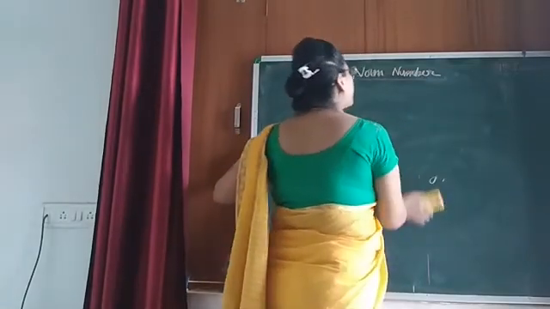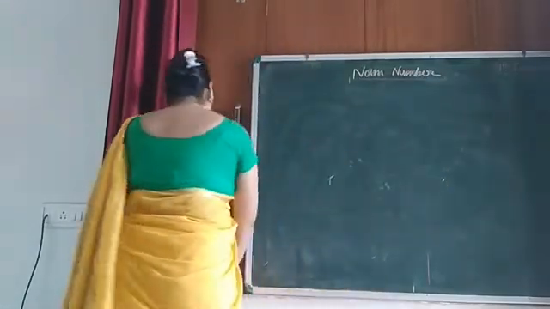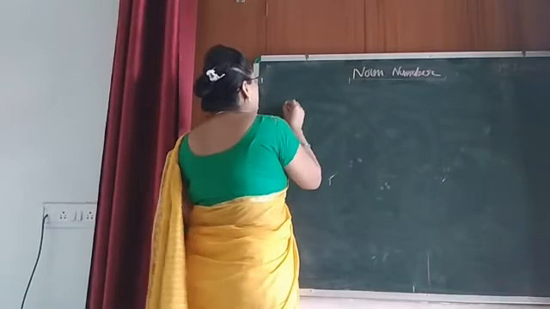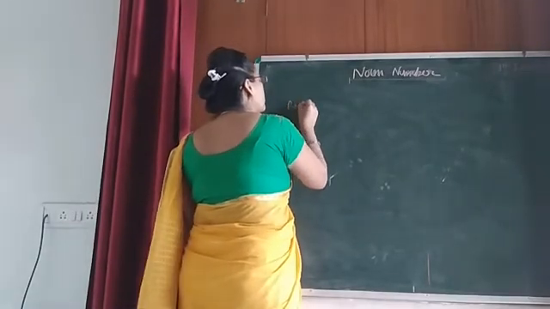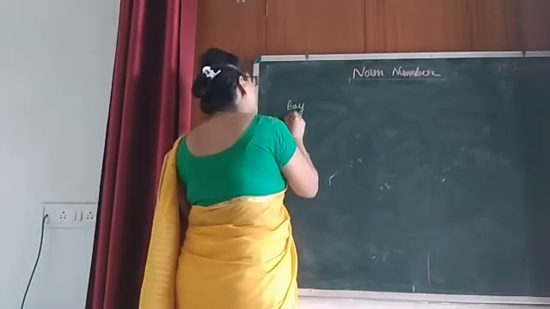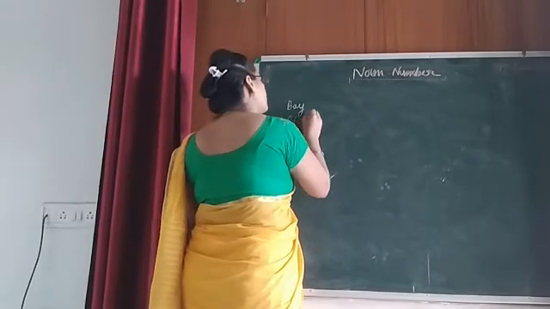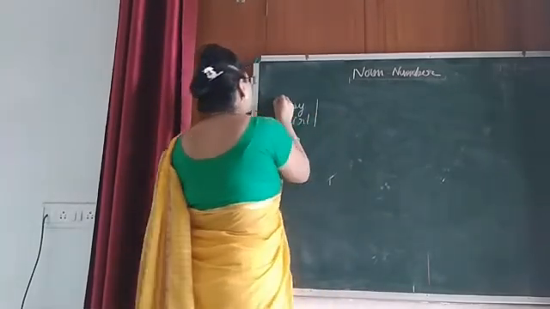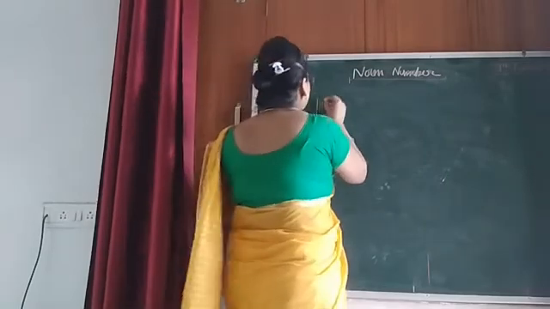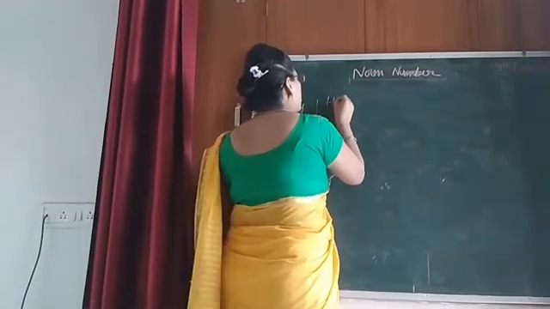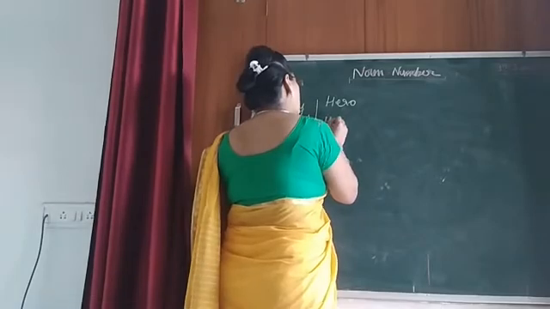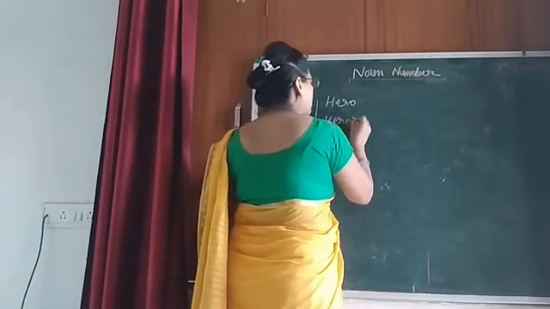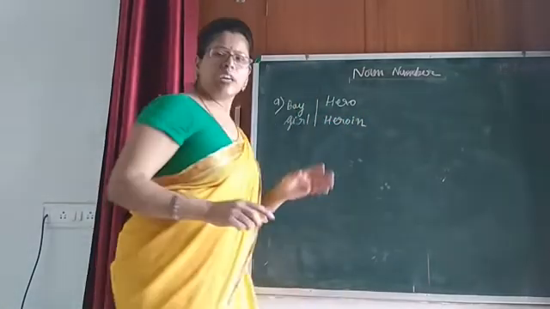Now see some pairs of words. Here you saw what? Boy. And here girl. Similarly, we have another pair. What is another pair? Hero, and here is what? Heroine. Okay? Hero, heroine, and lion, lioness.